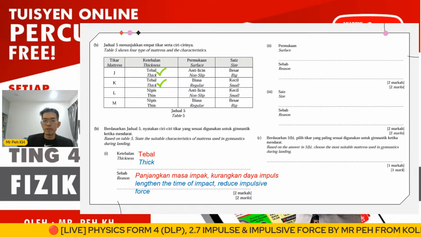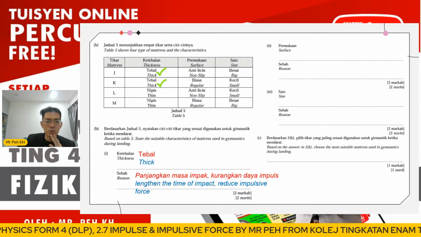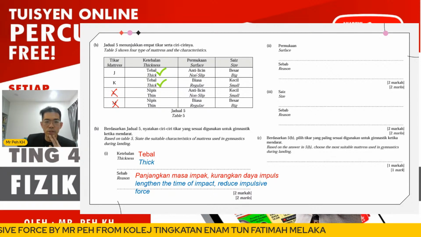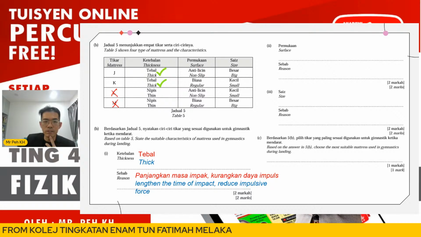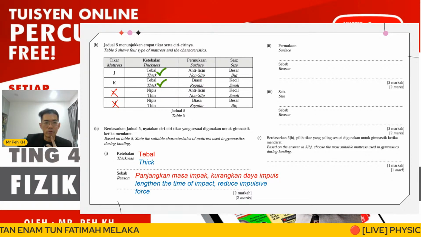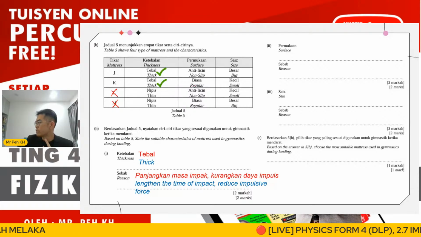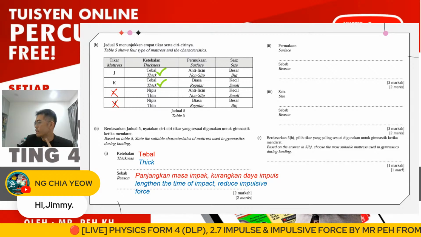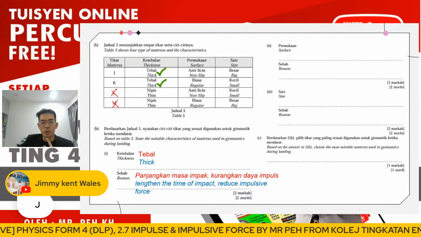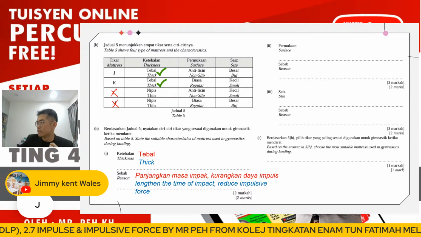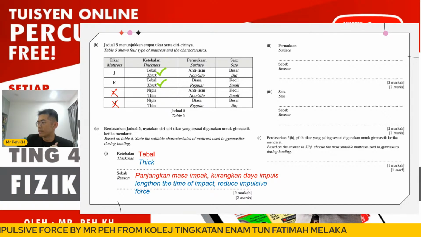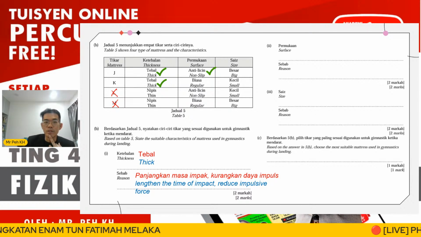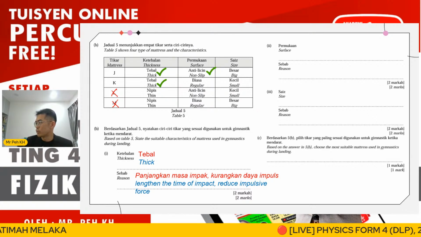Then the next, the surface, which one do we have to choose? You can see when we choose thick already, L and M are out. So we focus on the two remaining: the surface, non-slip or regular. Oh, Jimmy here, you gave the answer already, right? So it's J. We look at the explanation here. Actually we choose the non-slip. So the answer is J, and Jimmy's answer is correct.